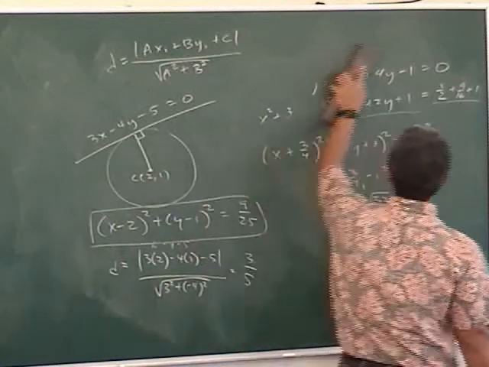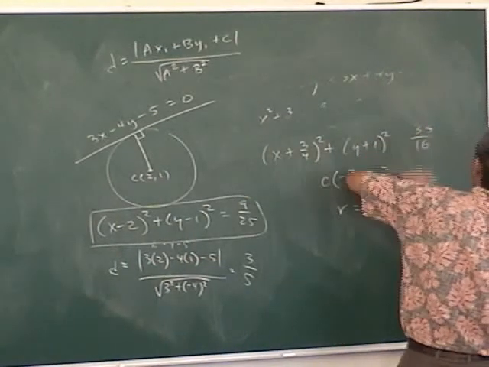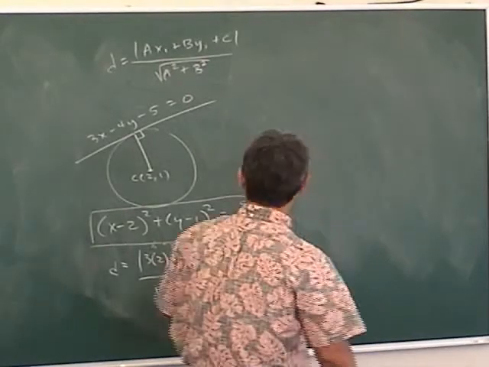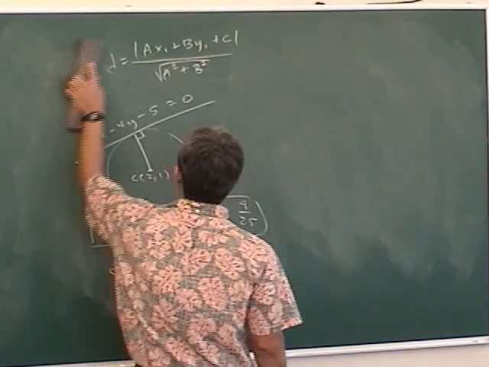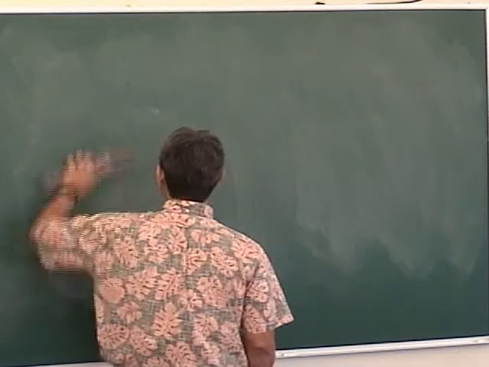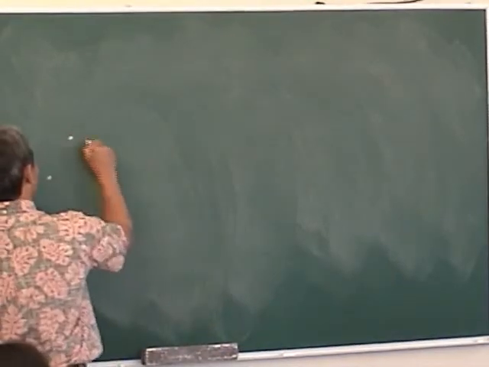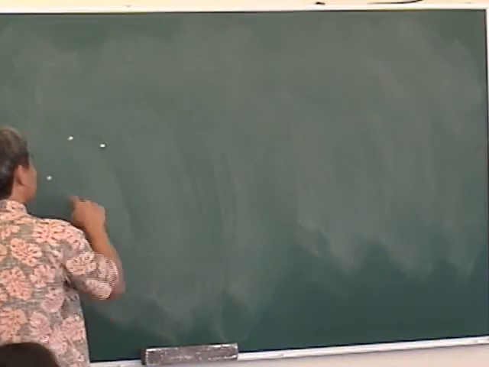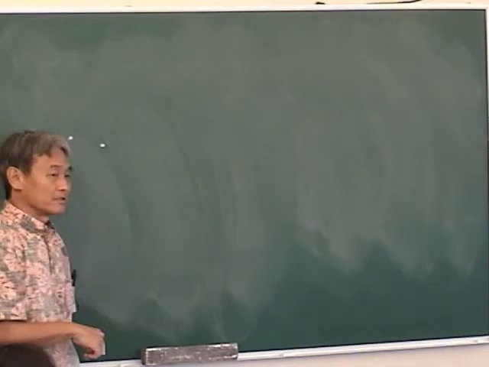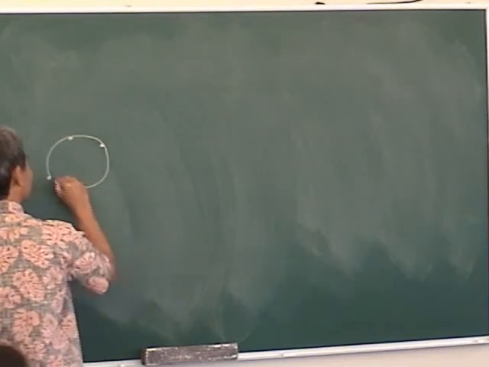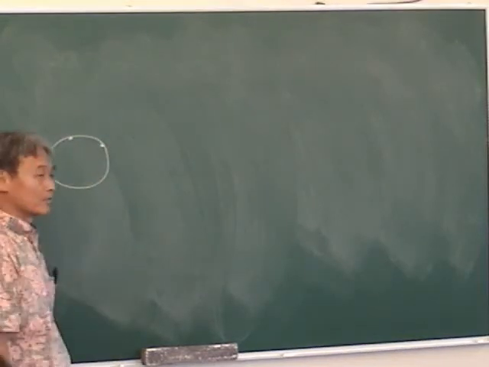Okay, now the next example, this is the last example I'm going to do. This problem is going to be on the quiz. This is number 3 on tonight's homework, by the way. If I give you 3 non-collinear points, like this, how many circles go through these 3 points in the Cartesian plane? There's exactly 1 circle that passes through 3 non-collinear points.